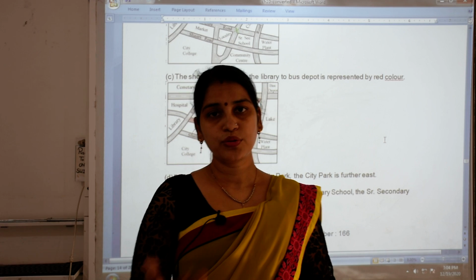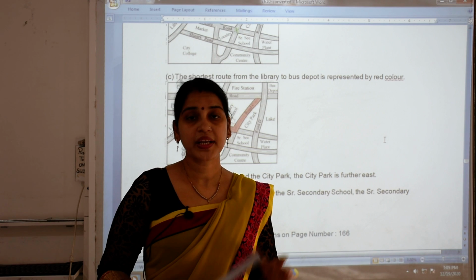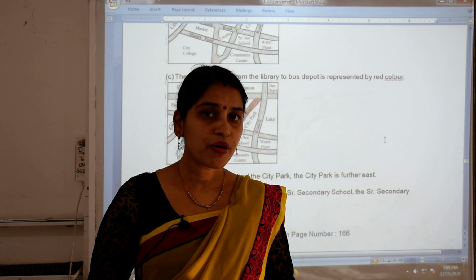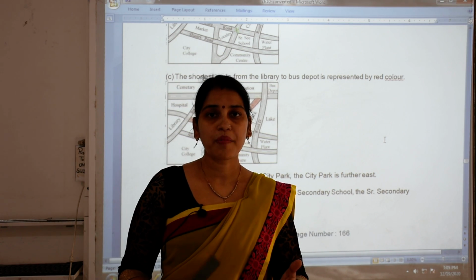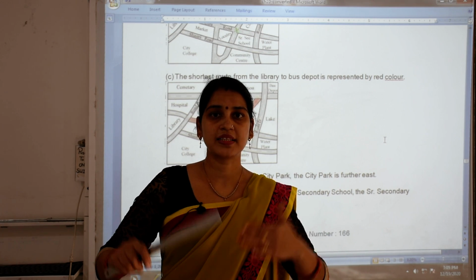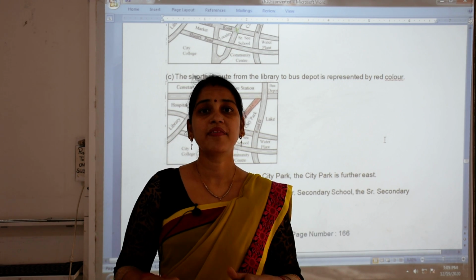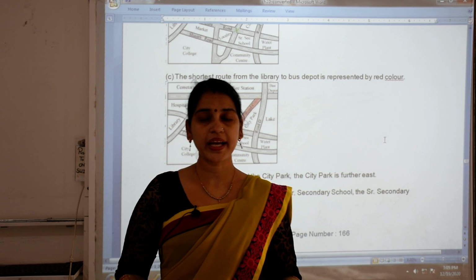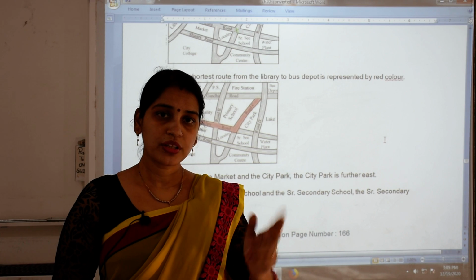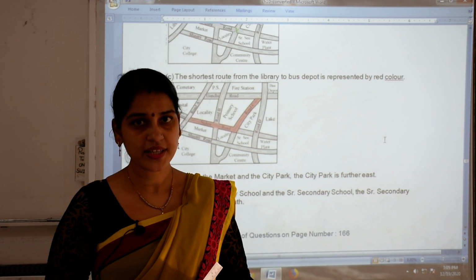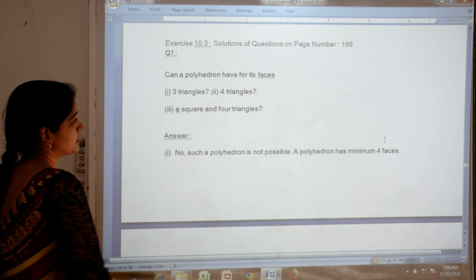Now in your book one or two questions more are given related with the map. That one you have to do. In that question you have been given: draw the map of your school, okay, and the map of your classroom. तो you already know about your classroom कि क्या क्या है classroom में, benches, table, blackboard, window, door. So all these things you have to cover in the form of a map, okay, and then you have to draw a map of your school building. So both the questions you have to do yourself. This is your homework. Now let's see exercise 10.3.